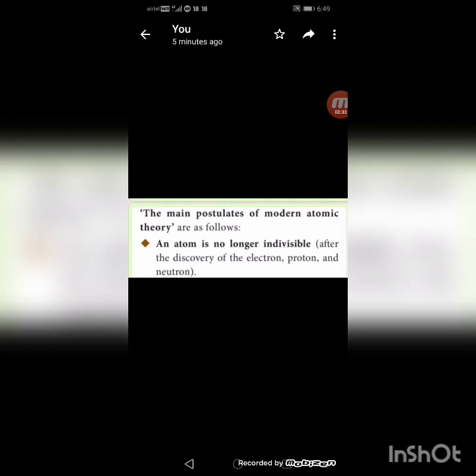J.J. Thomson discovered electron. Proton was discovered by Ernest Rutherford and neutron was discovered by James Chadwick. These discoveries proved Dalton's atomic theory is incorrect. Let me repeat the first postulate. An atom is no longer indivisible after the discovery of electron, proton and neutron.